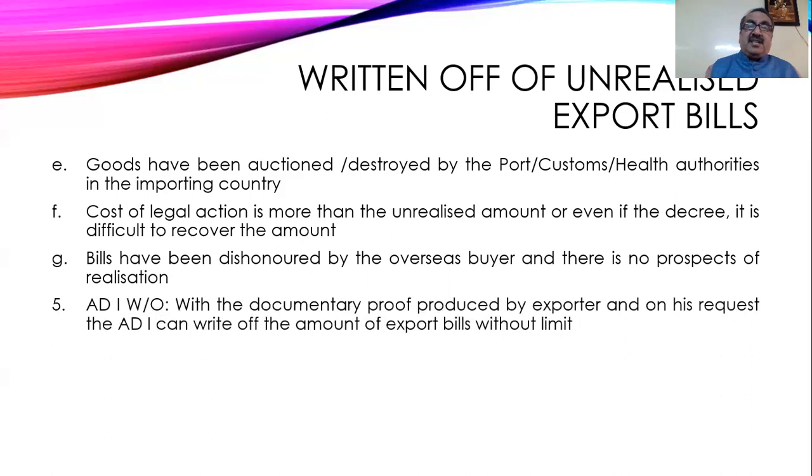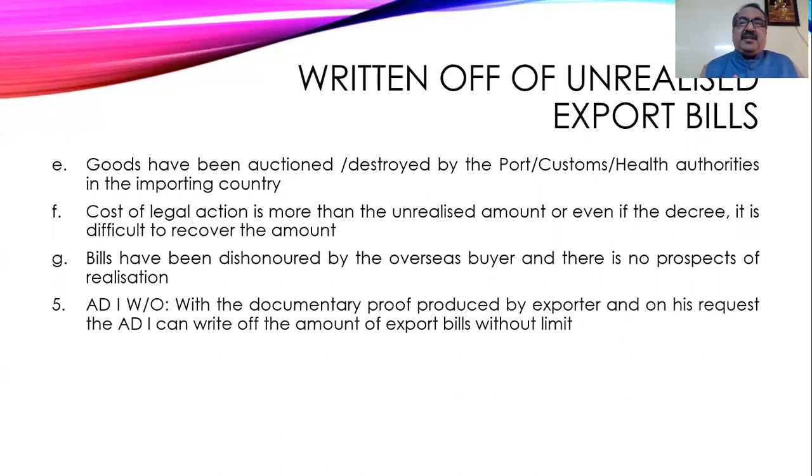Then the authorized dealer, when writing off, with the documentary proof produced by the exporter, and on his request, the authorized dealer can write off the export bill without limit. Suppose the exporter says, sir, we have taken a lot of steps, we are not able to recover the full amount because we are not able to face the party. There is no stock at all, the stocks have perished. So he can give a lot of reasons.